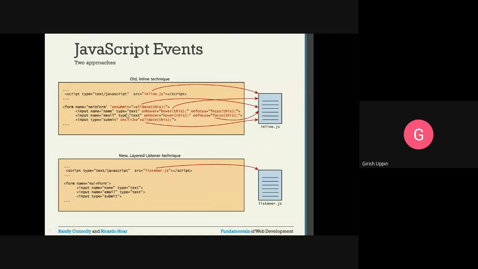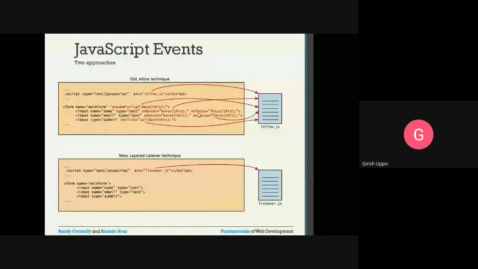This is an input, name is equal to name, so it is a text box, type is equal to text. On hover, we have a method called hover, and we are passing this object. This means the current object which has triggered that particular event. And this is one event and another event is on focus. So whenever this particular element comes on focus, this function will be called, which is inside the JavaScript.